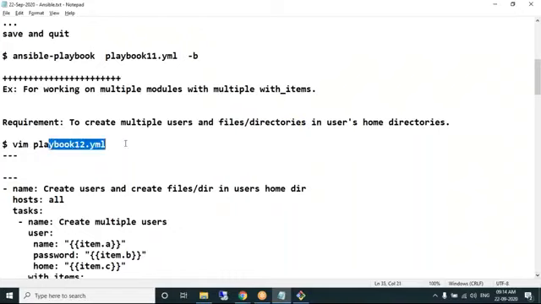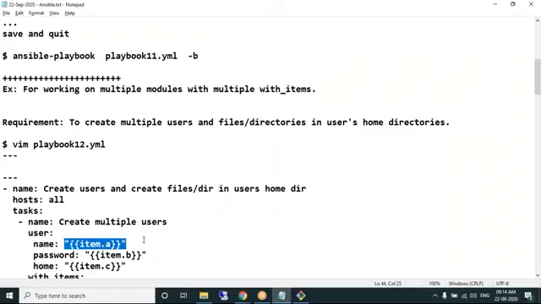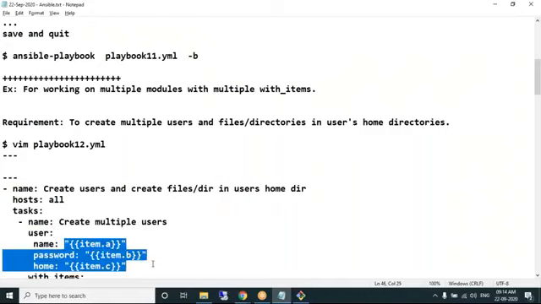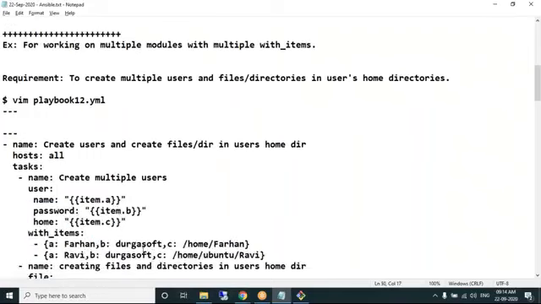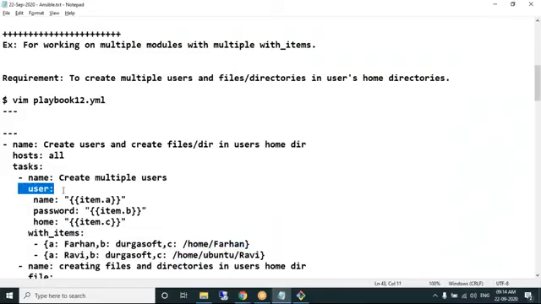Look at this name of the playbook, playbook 12, that's fine. Creating users and creating files. User module. I'm not hard coding the username, the password, or the home directory, because I'll pass them using with_items. Look at this. This is the username. This is the password. This is the user home directory. So what will happen? The loop will execute 2 times. This with_items is specific to the user module.